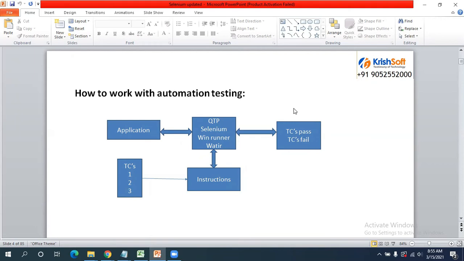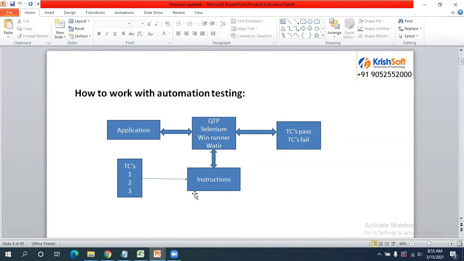So in the automation testing, we are going to get the manual test cases from the manual team. We will go through them and try to understand the test cases. And once we have understood the test cases, we will start with the test scripts part. In the middle, an automation plan also will be there, which I will explain to you. And then we are going to start with the test scripts development part.